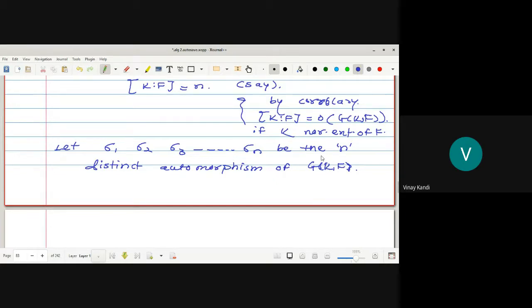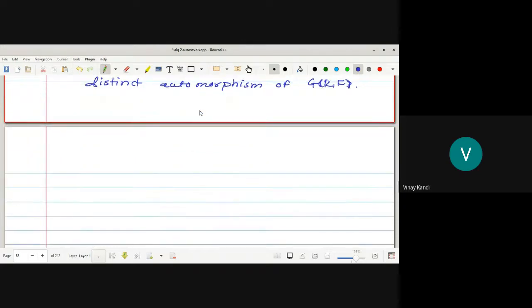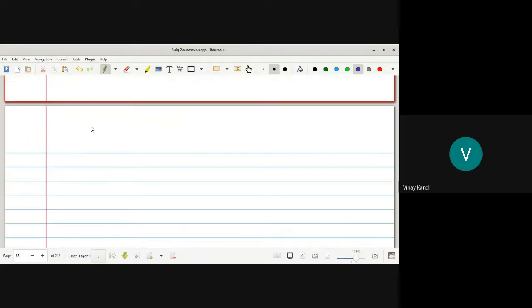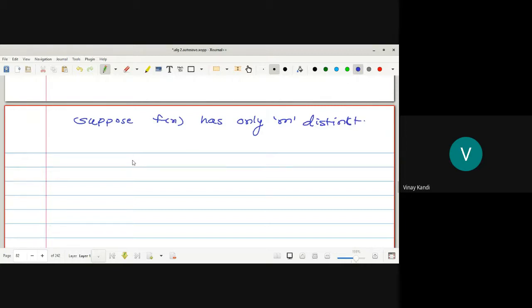And suppose f(x), this polynomial, has only m distinct roots in K. Suppose the degree of f(x) is n, then it has m roots or m plus 1, greater than m. We don't know.